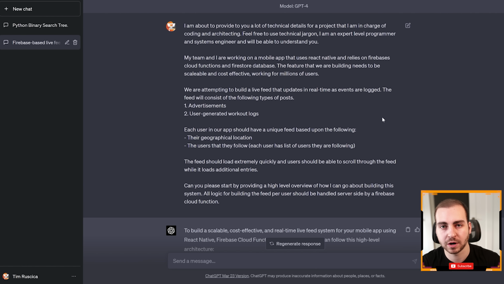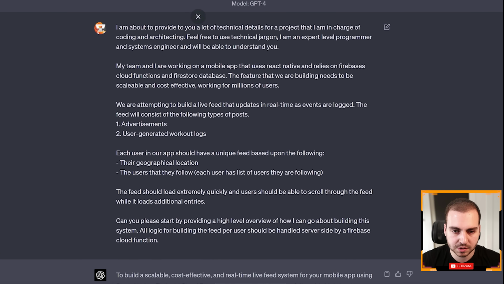So what I'm showing you right here is actually the chat log of something I did a few days ago when I was designing a live feed system for the mobile app that I was working on. Now, I already had a general sense of what I wanted to do and some of the technical limitations, also like scalability, cost, etc., but I wanted to hear ChatGPT's opinion before I made a decision. So you can read through this. I'll quickly go through it.